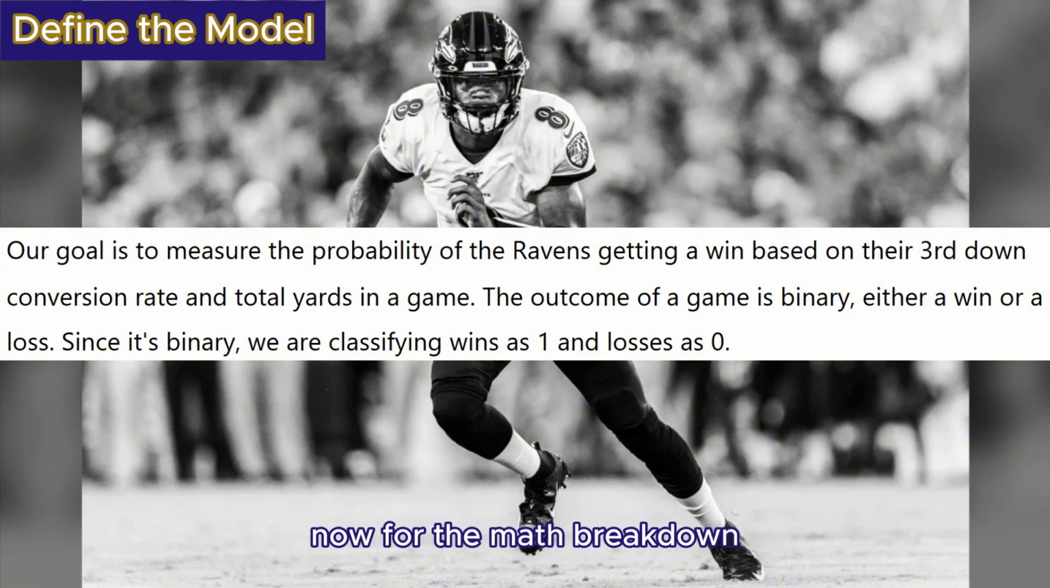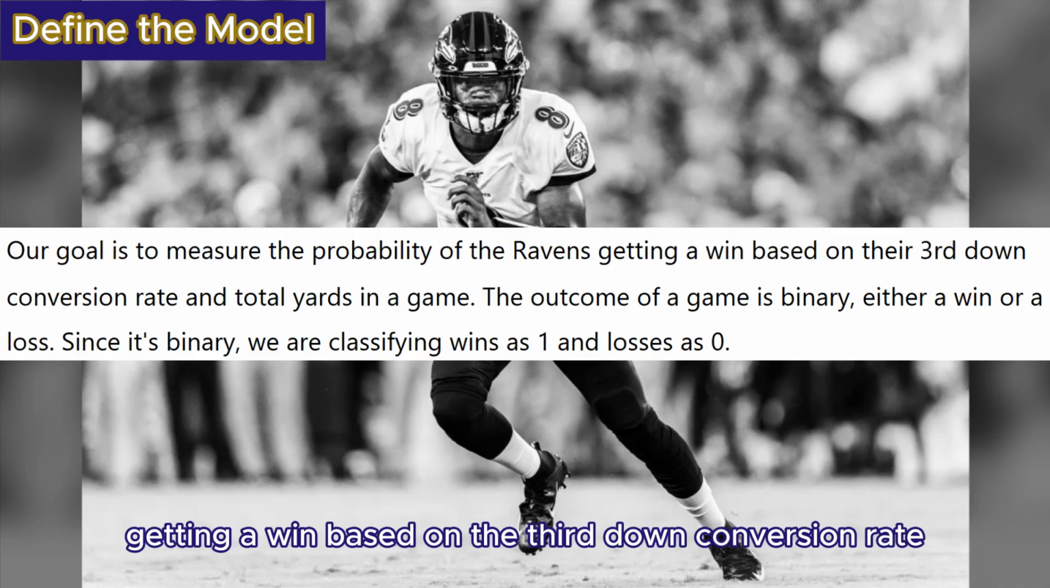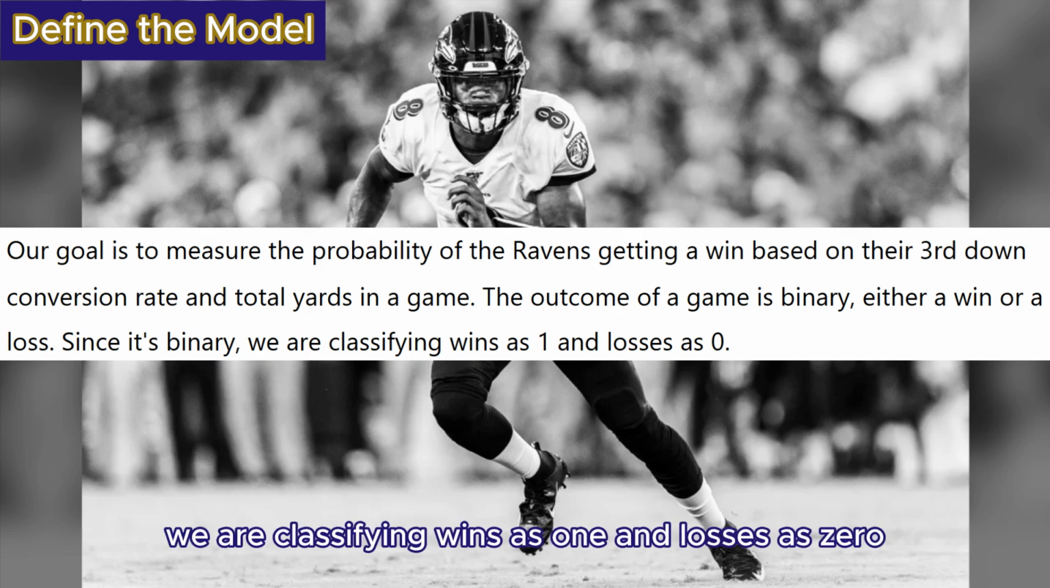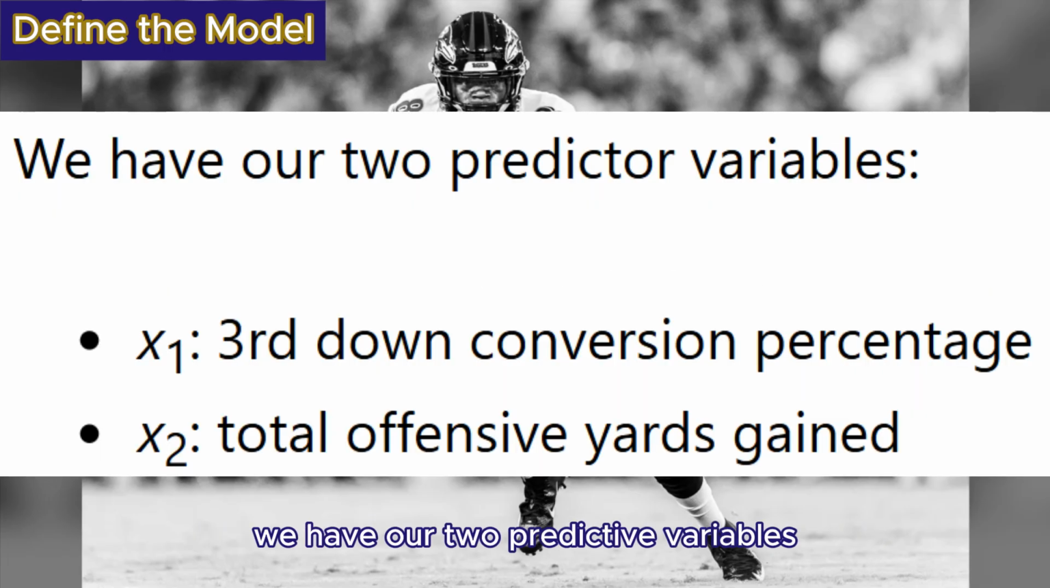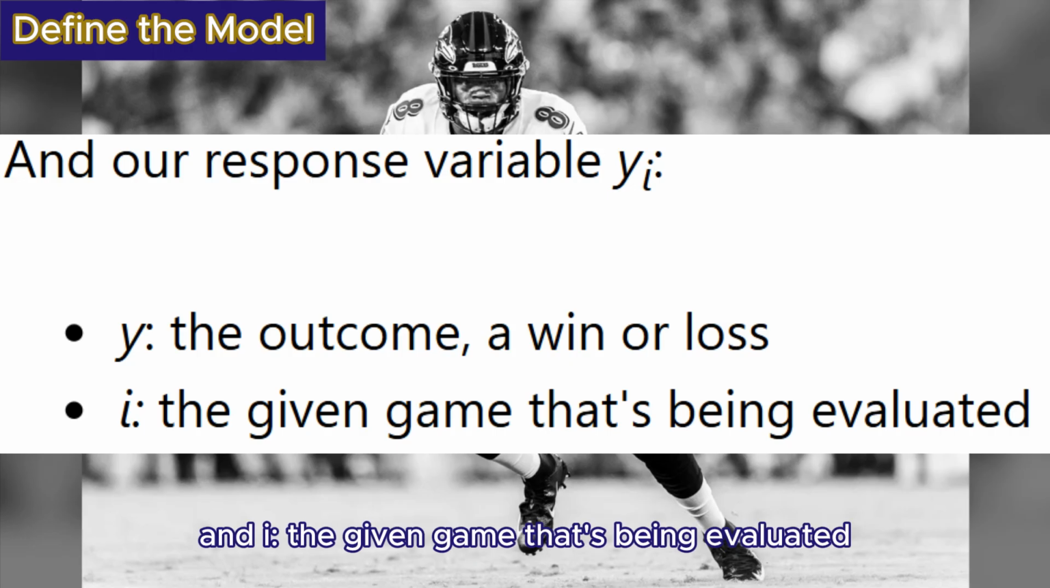Now for the math breakdown. Our goal is to measure the probability of the Ravens getting a win based on the third down conversion rate and total yards in a game. The outcome of a game is binary, either a win or a loss. Since it's binary, we are classifying wins as 1 and losses as 0. We have our two predictive variables, x1, third down conversion percentage, and x2, total offensive yards gained. And our response variable is yi. Y, the outcome, a win or loss, and i, the given game that's being evaluated.